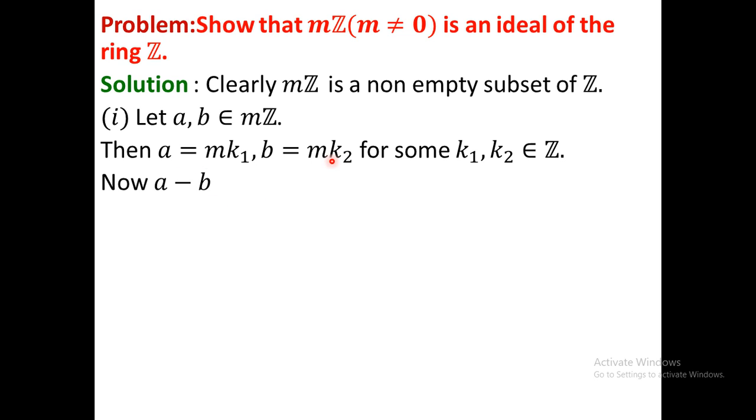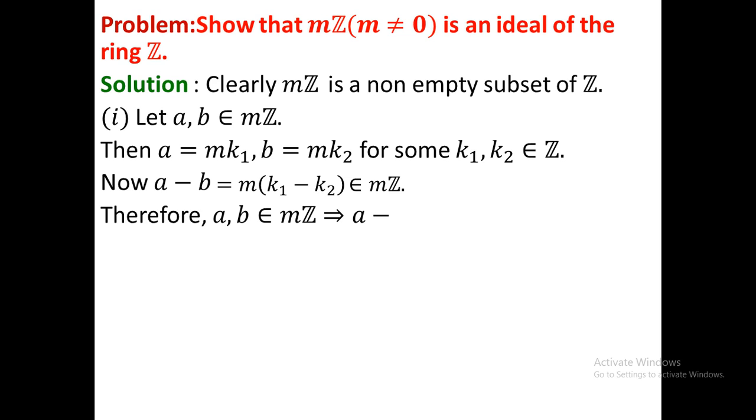This will be mk1 minus mk2. That means if you take common m, you get m times (k1 minus k2). This is clearly a multiple of m. Actually Mz contains all multiples of m, so a minus b must be an element in Mz. So for any two elements a, b in Mz, we get a minus b is in Mz. This is the first condition for ideal.